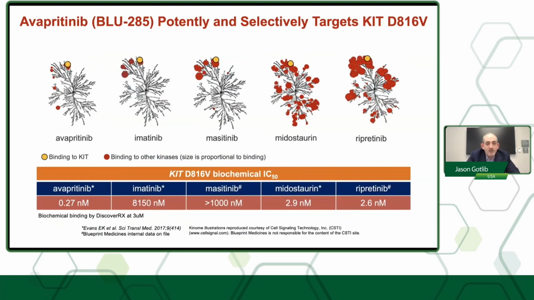Now, segueing to avapritinib, again, this is a more selective inhibitor of KIT D816V and more potent. You can see that in preclinical studies, the IC50, the 50% inhibitory concentration for avapritinib is 0.27 nanomolar compared to midostaurin, which is 2.9 nanomolar. So more potent, more selective, and you can see that with these kinograms with avapritinib on the left and midostaurin second to the right.